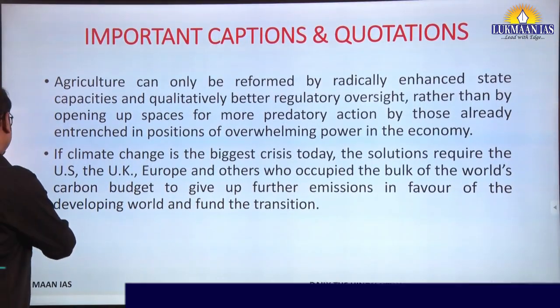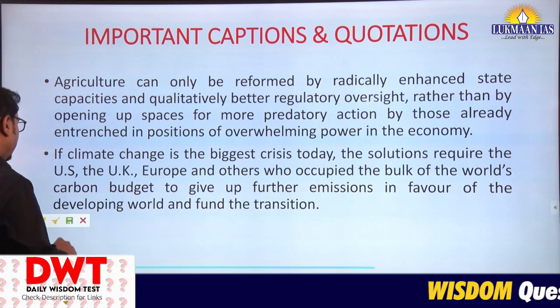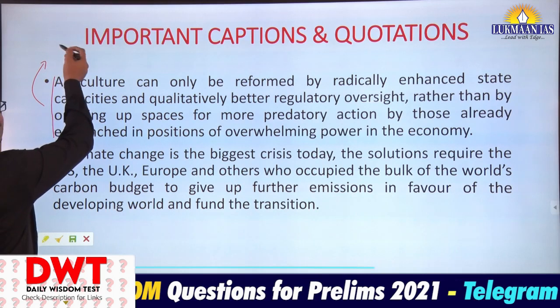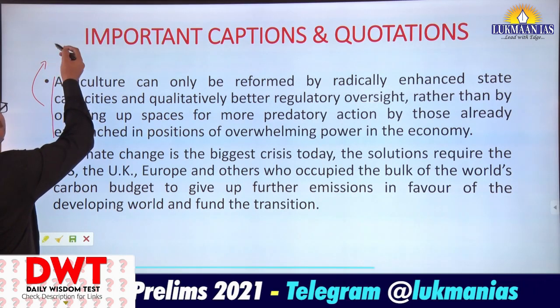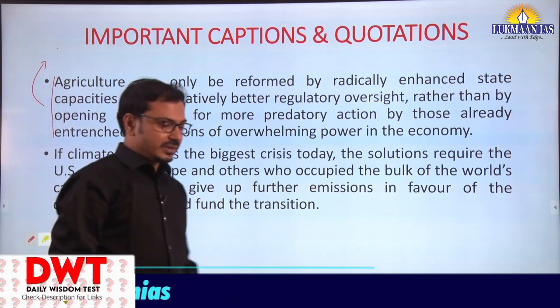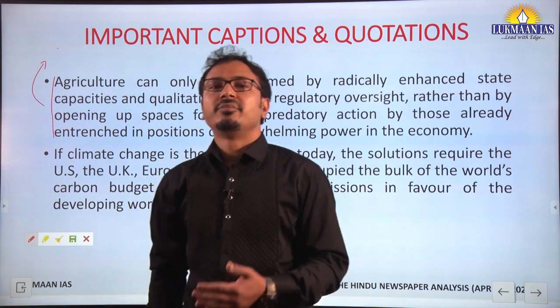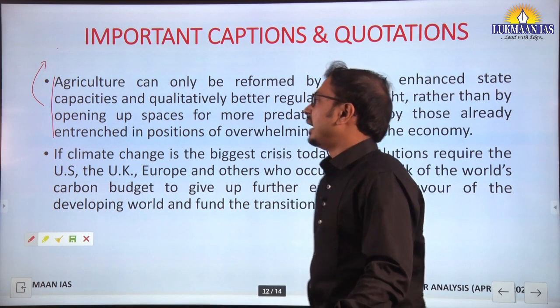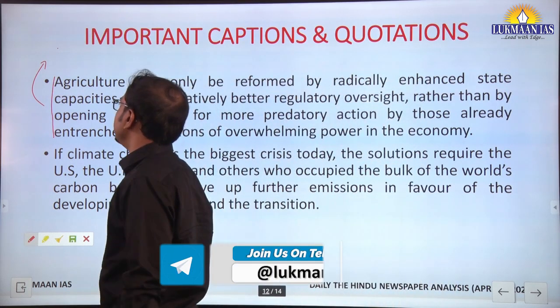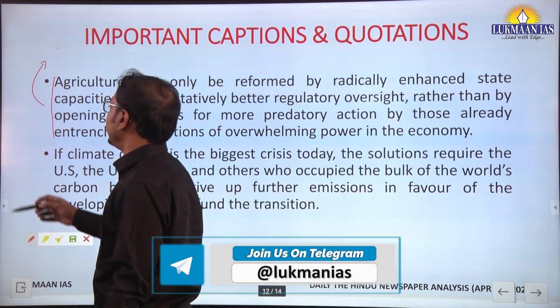Important captions and quotations. Lastly, we can understand here a GS3 paper or essay on the agriculture sector that we can expect this year. Actually we are expecting an essay this year on the farming sector because of the farm laws and the farm protests that are going on, but surely UPSC is unpredictable, they can ask next year.